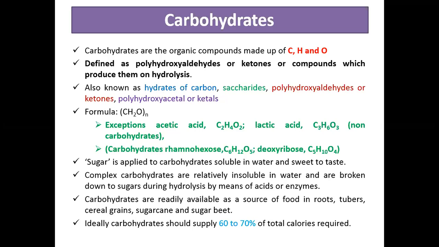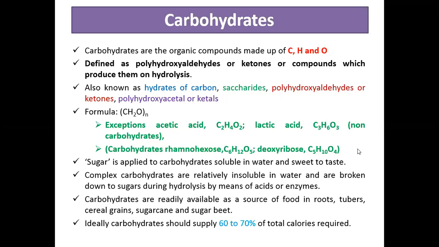Carbohydrates are obtained from various sources. They can be obtained from cereals. Cereals are the most important source of carbohydrate. They can also be obtained from root vegetables. They can be obtained from sugar cane, sugar beet, etc. Ideally, 60 to 70% of the total calories should come from the carbohydrates.